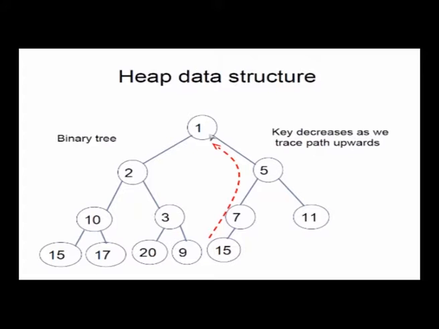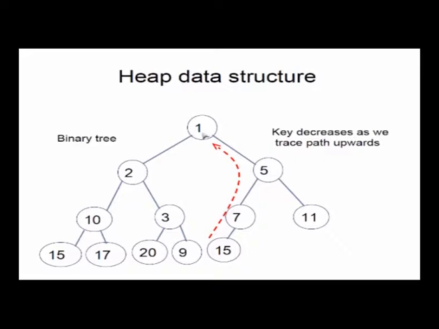So you do an operation which is called heapify down. Which means that you look at the smaller of the 2, 2 and 5; the smaller element is 2, so you swap 2 with 15, so 15 comes here. You swap that 15 now with the smaller of these 2, which is 3, so 15 comes here. Then you see 20 and 9; 20 is greater than 15, 9 is smaller than 15, so you swap it with 15. So 9 went here, 3 went here, 2 went here, and you now have a proper heap. Okay, that's the way you do delete.